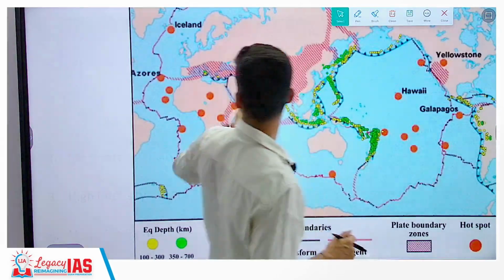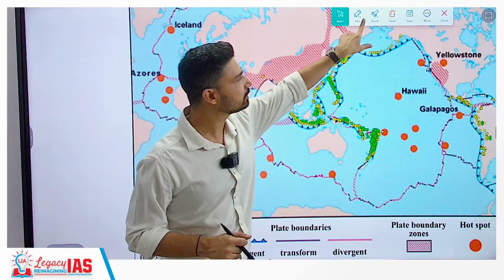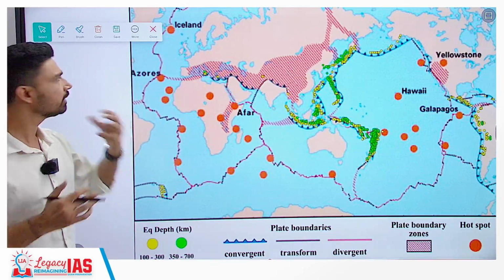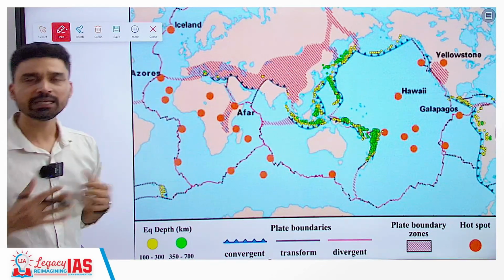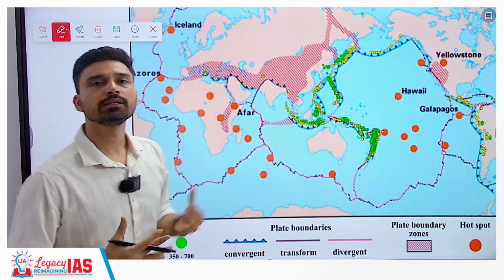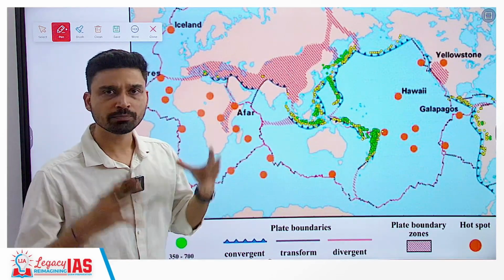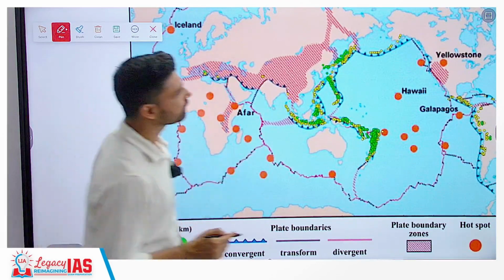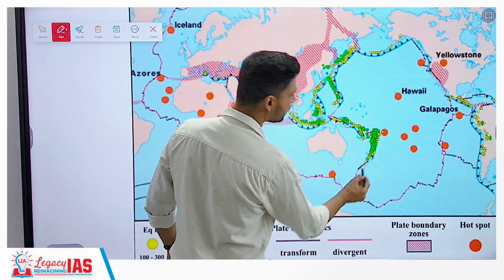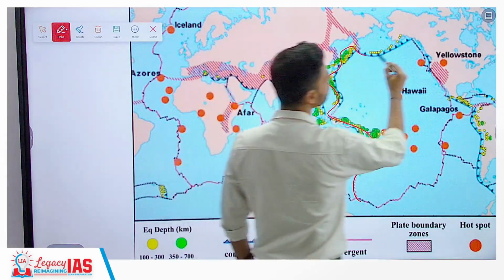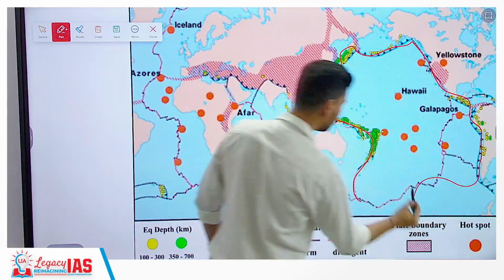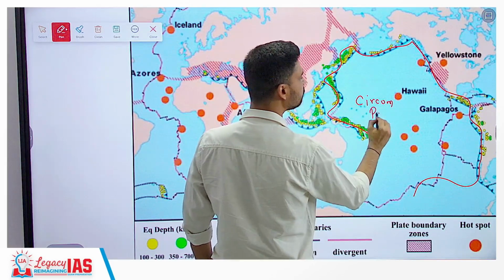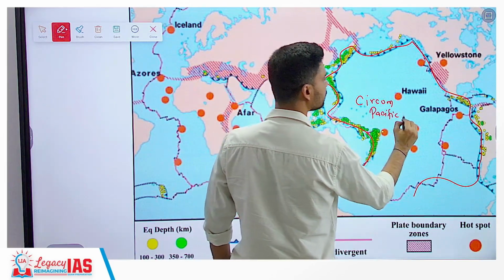Now, we also have to take a look at the region of earth which is most prone to earthquakes, and this we can understand from the fact that, as I told you in the beginning, earthquake is a result of plate interaction, plate movement, plate tectonics. If you look at the entire circumference of the Pacific Ocean, this area is called the circum-Pacific belt.